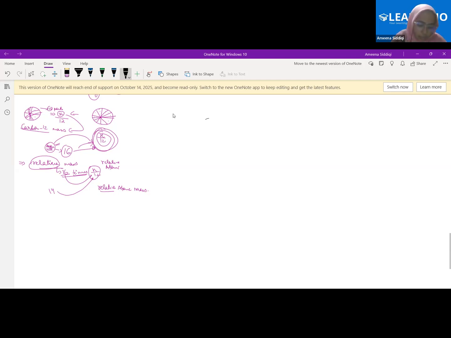Fine. And we know that the atom is very, very small. But how do we measure that? Therefore, we developed a method in which we are not taking the absolute mass. Absolute means not taking exactly the mass of that. We are taking the mass in reference to some other quantity that we have fixed as the standard or the reference point. Therefore, we said we are taking the mass in relation to that quantity. Therefore, we have the term relative atomic mass. The atomic mass is called the relative atomic mass because we are taking that as a relative quantity to some other quantity, some other unit.